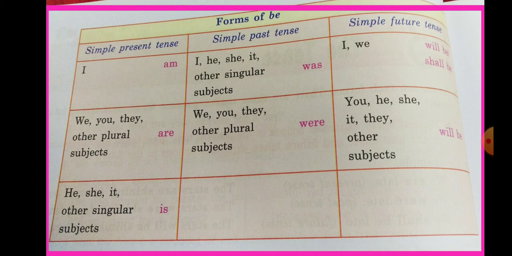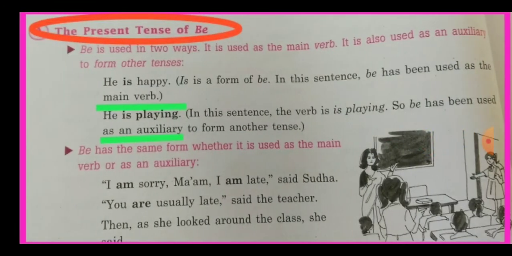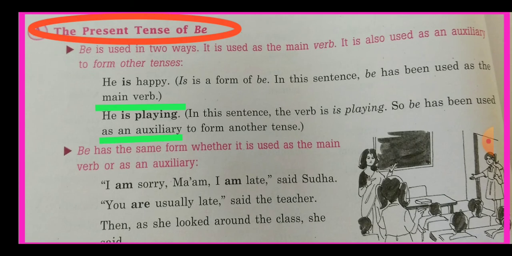But as we are studying the chapter regarding the present tense, here we will use only the forms of be in the simple present tense, that are is, am and are. Now we will read out how the forms of be can be used as a helping verb, meaning auxiliary verb, and main verb.